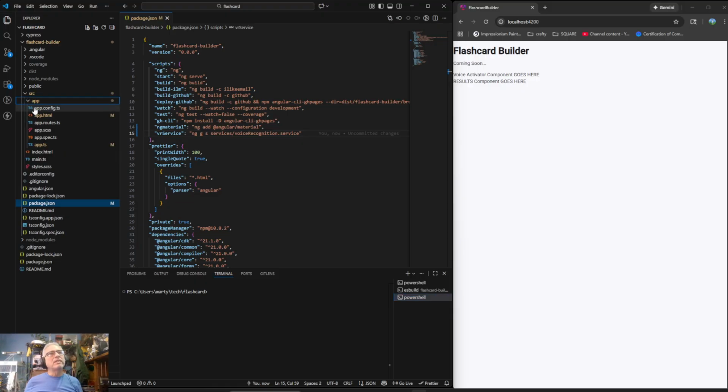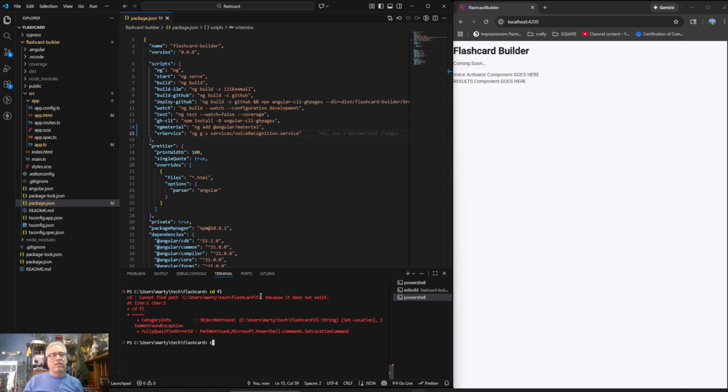What I want is to see a new folder called services, and inside of it a voice recognition service. I can't remember if I want to put a dash there or not. I don't know. CD, and then this is flashcard builder, and then npm run VR service.